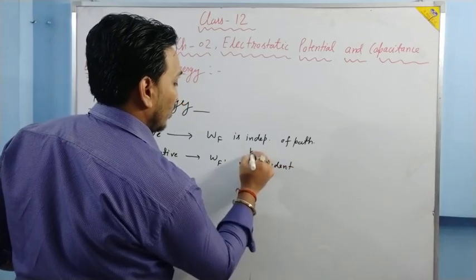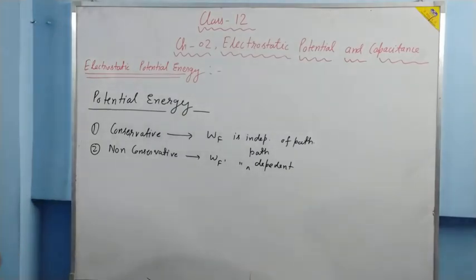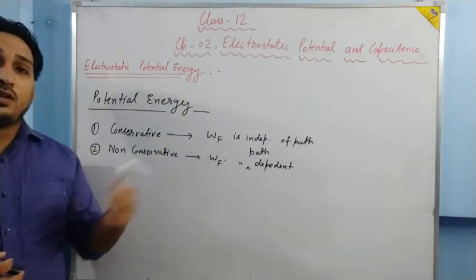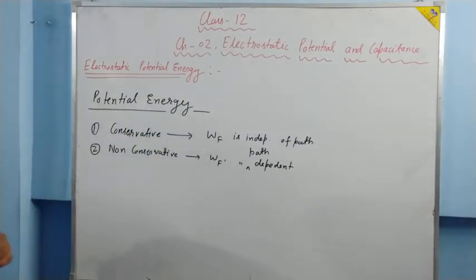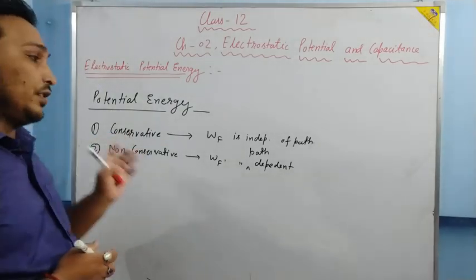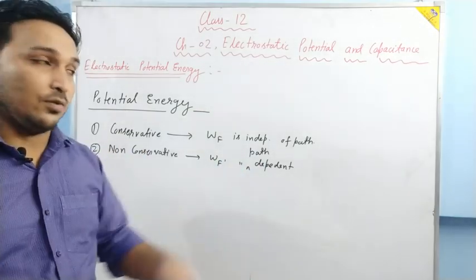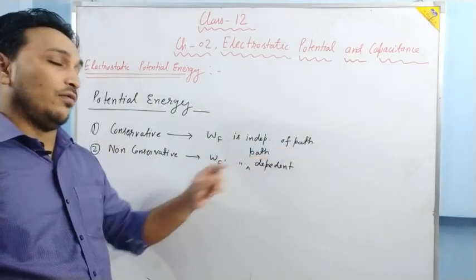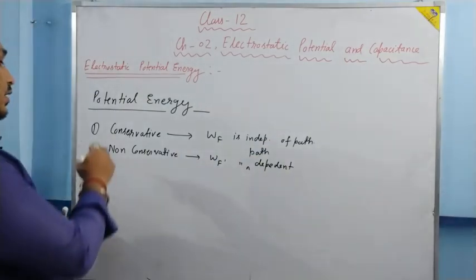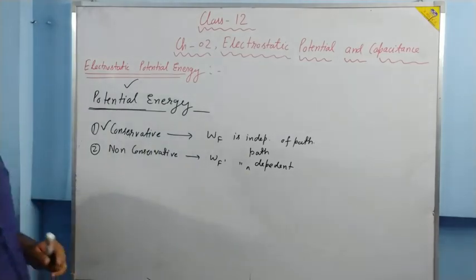So the electric force, the electrostatic force which we have studied in the first chapter, is actually a conservative force. And when it is a conservative force, the work done by the force or against the force will be independent of path.